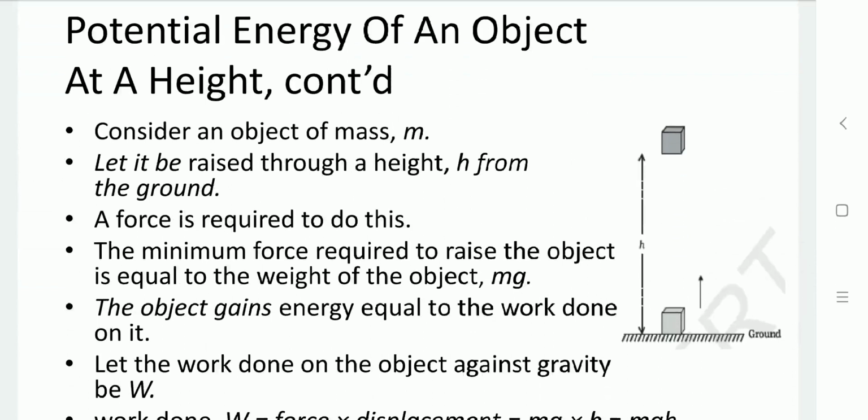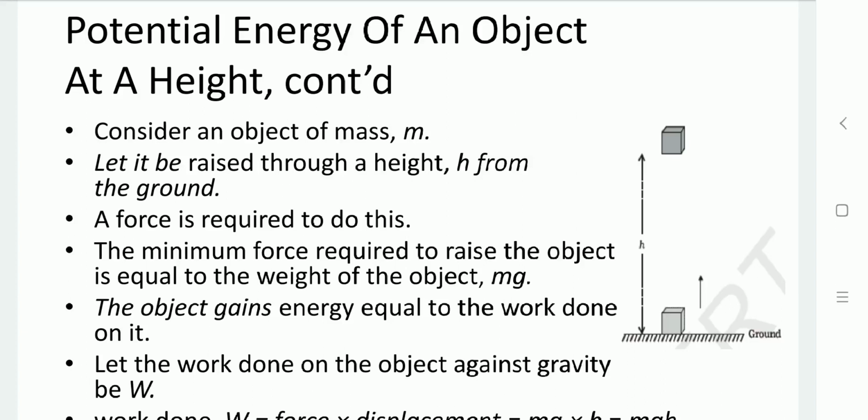Let us consider the mass of the object m. We raise it by the work done on it, and let us place it at a certain height h above the ground. Now the force required to move that particular object above the ground, the minimum force required to raise that object, is F equal to mg, and the object gains that energy and stores it in the form of potential energy, and work will be done.